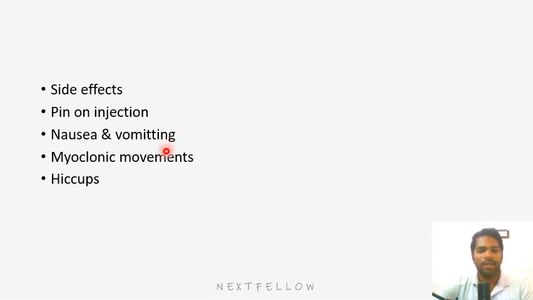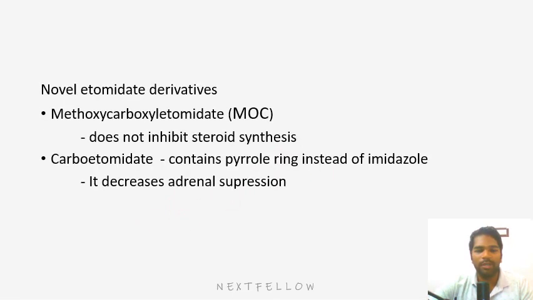Side effects: pain on injection, as I told you, and nausea and vomiting. Propofol decreases nausea and vomiting, but etomidate does not prevent it. Basically etomidate causes nausea and vomiting. And myoclonic movements, we saw the reason, and hiccups, which are also similar to myoclonic movements.